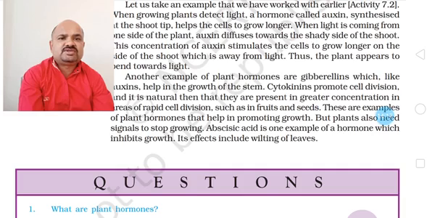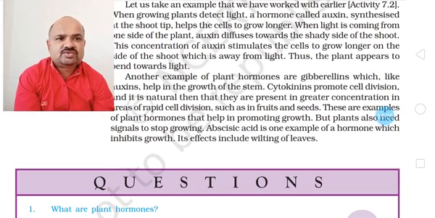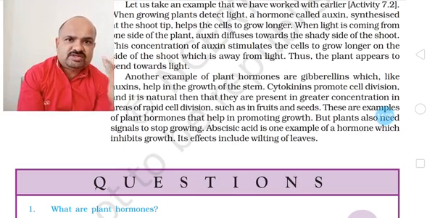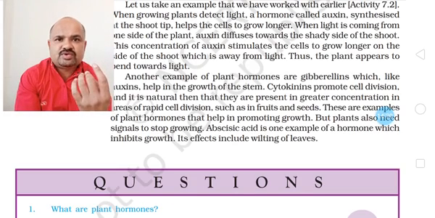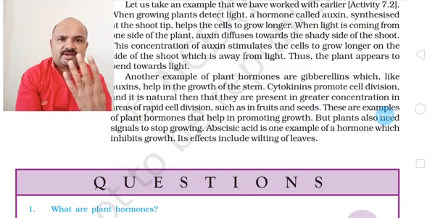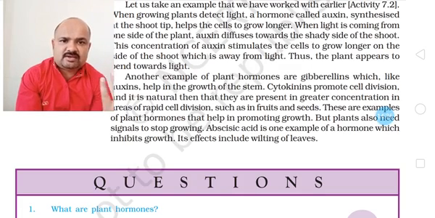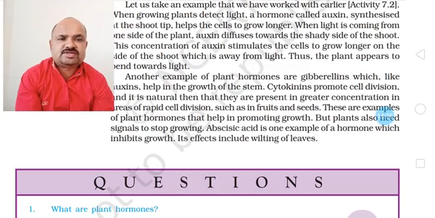But plants also need signals to stop growing. Abscisic acid is one example of a hormone which inhibits growth. Its effect includes wilting of leaves. So see, I told you about auxin, gibberellin, cytokinin, and abscisic acid. So these are the four main, and ethylene is also another hormone which is present in the plants.